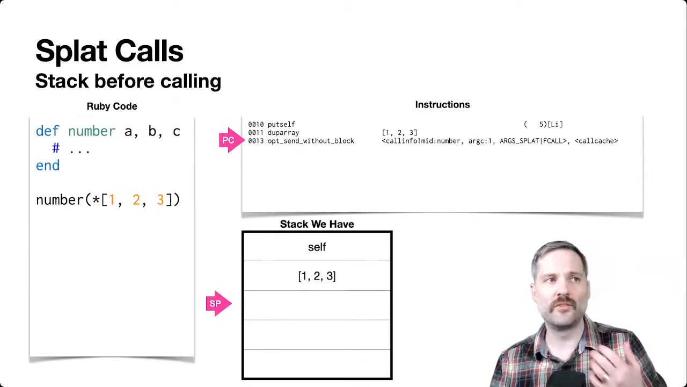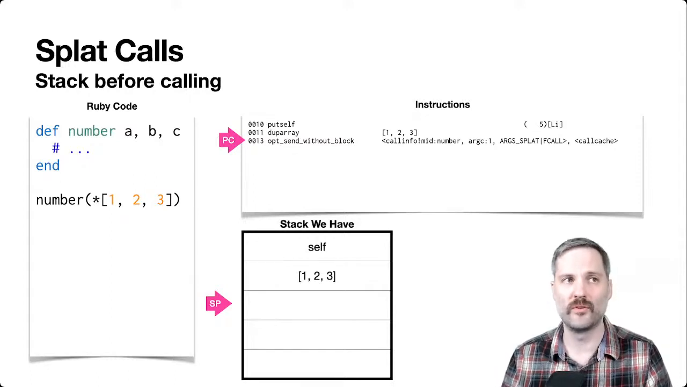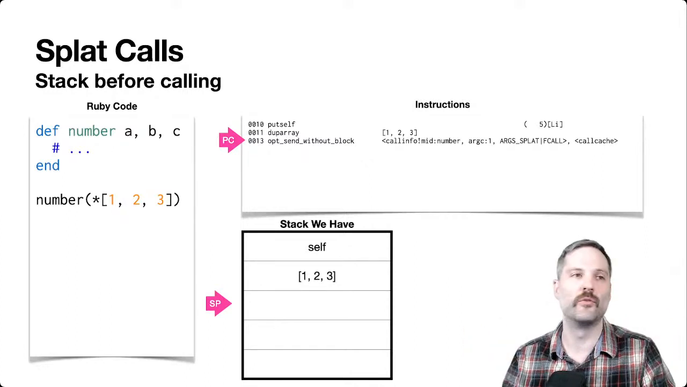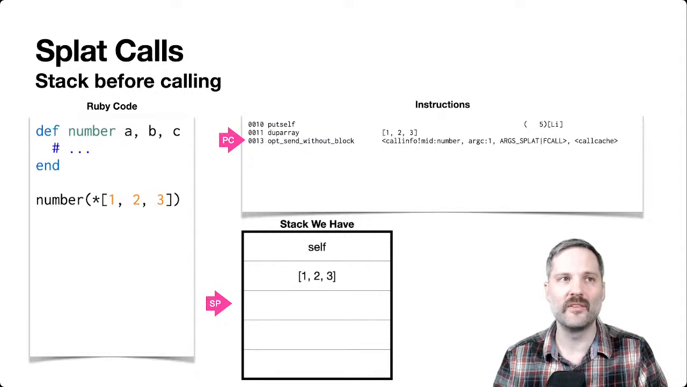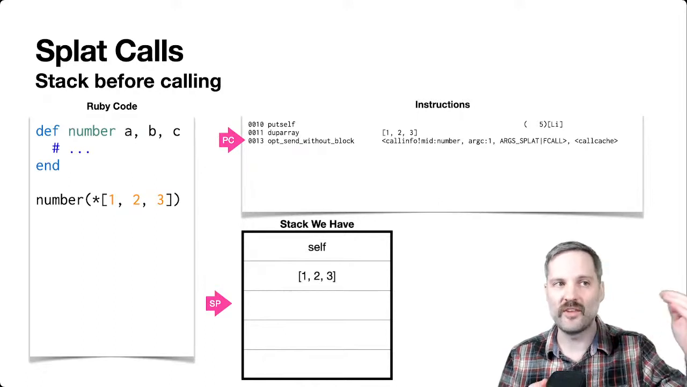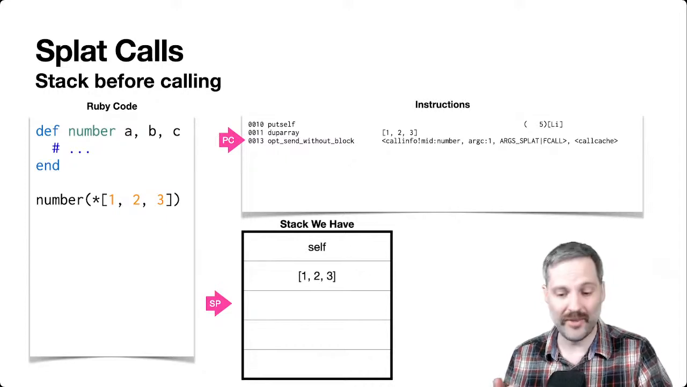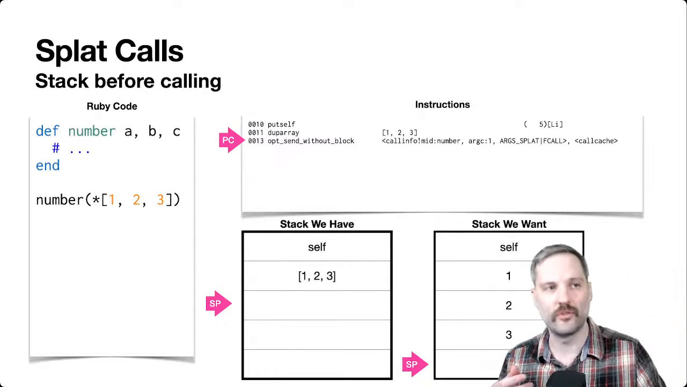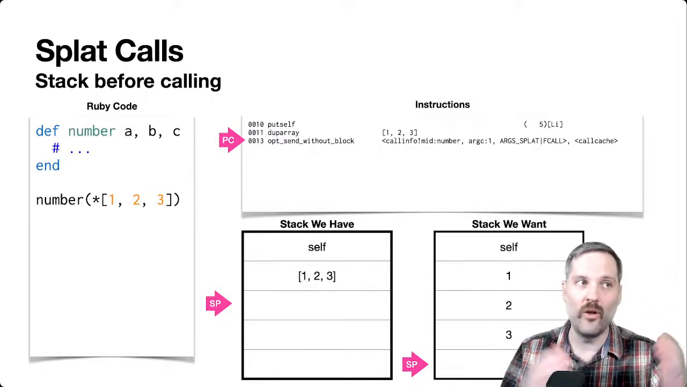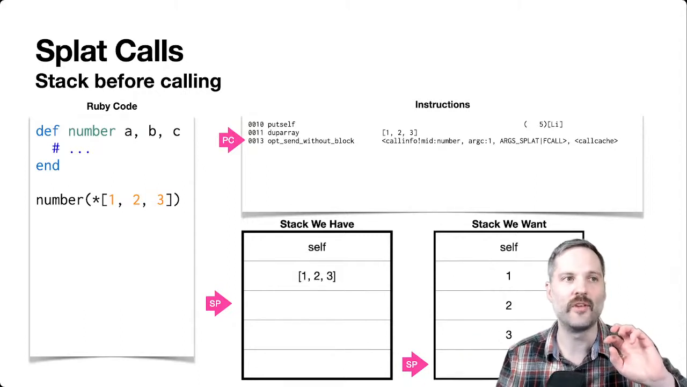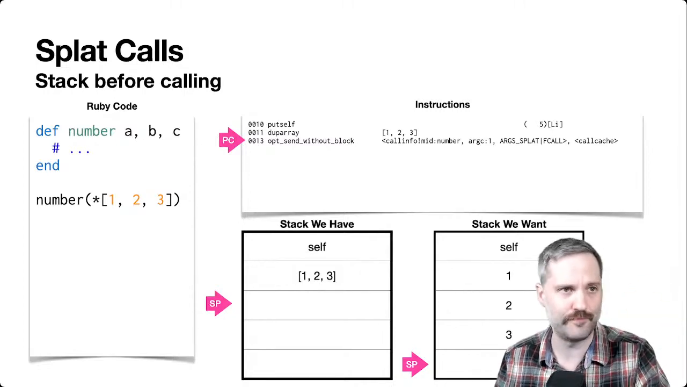Let's look at the instructions for calling a method like this. We just have 3 instructions here. We do put self and then dupe array, and then we do our actual function call. If we look at the values on the stack before we call into the function, we'll see we have self, and then we have an array 1, 2, 3. That's the stack that we have, but that's not the stack that we want. The stack that we want is something like this. We need to have self and then 1, 2, 3, because the function that we're calling expects 3 parameters. So we have to somehow get the stack we have into the stack that we want.